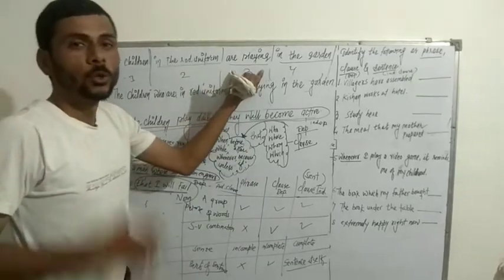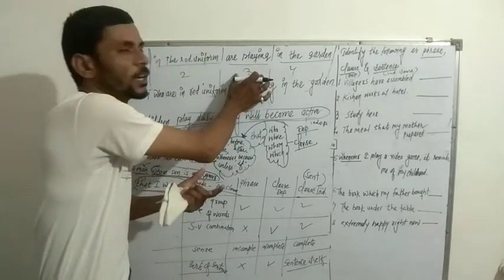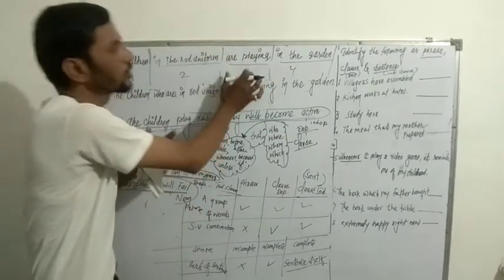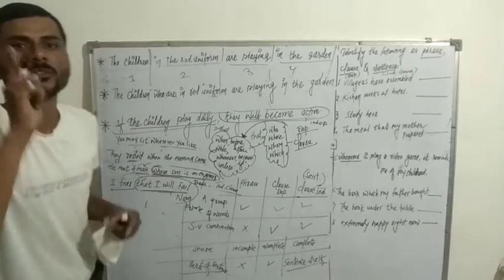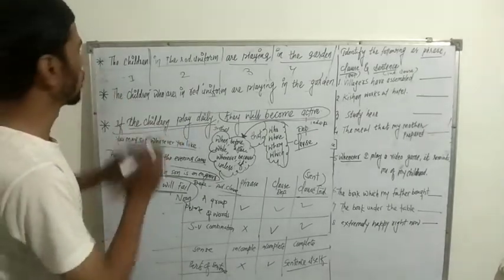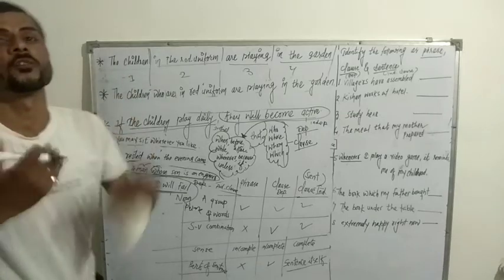Are playing: no subject, although it has a verb. No subject-verb combination and no punctuation mark. That's why it's a phrase. And the same applies to the others, so these are all mentioned as phrases on the screen. But first I am talking about the children. The children is what kind of phrase?